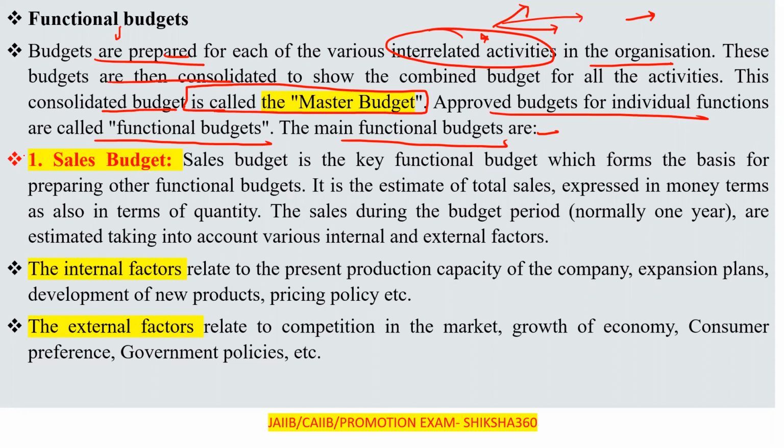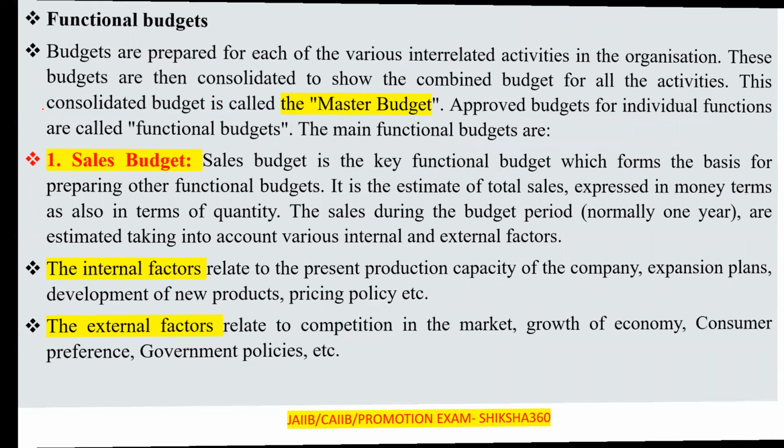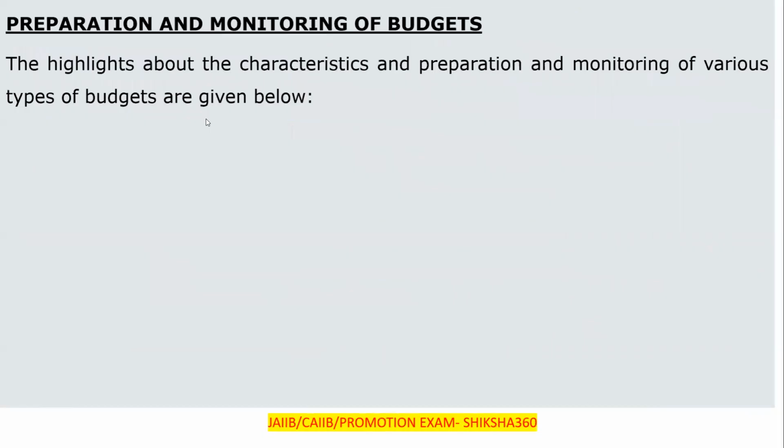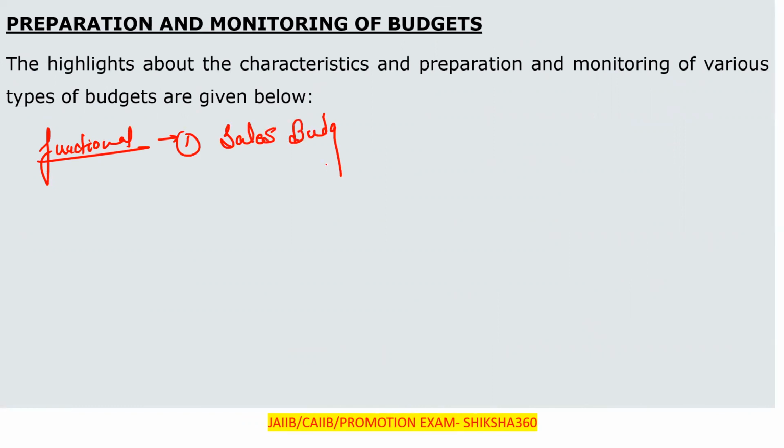First one here is the sales budget. Kindly remember, in the short form, you can write it this way. Wait a minute, I will tell you. Functional budgets, first one, that is the sales budget. Under that we have some internal factors, some external factors.